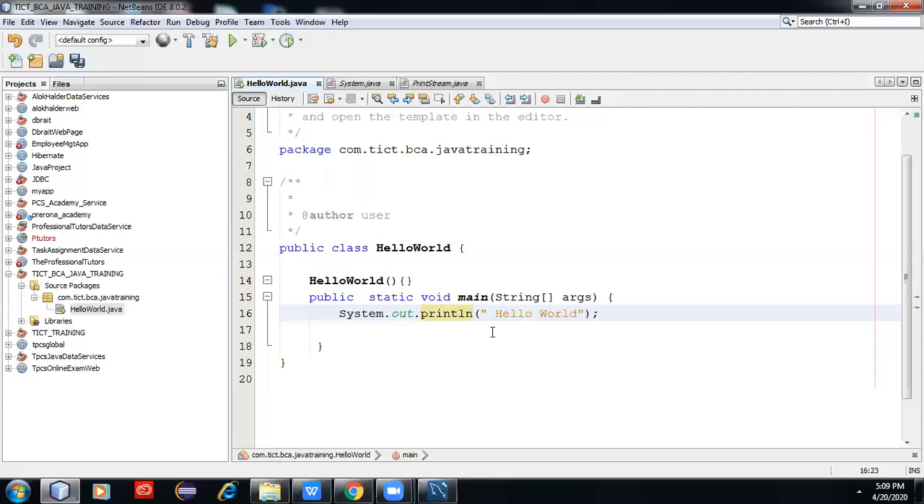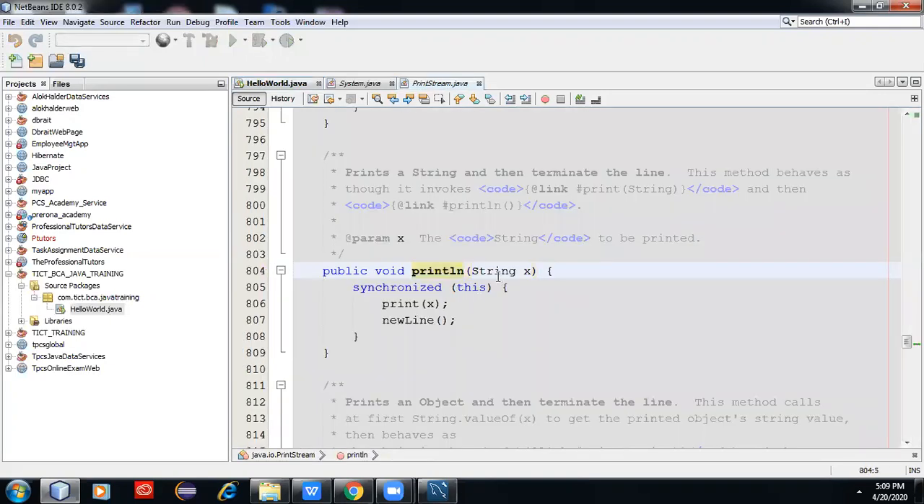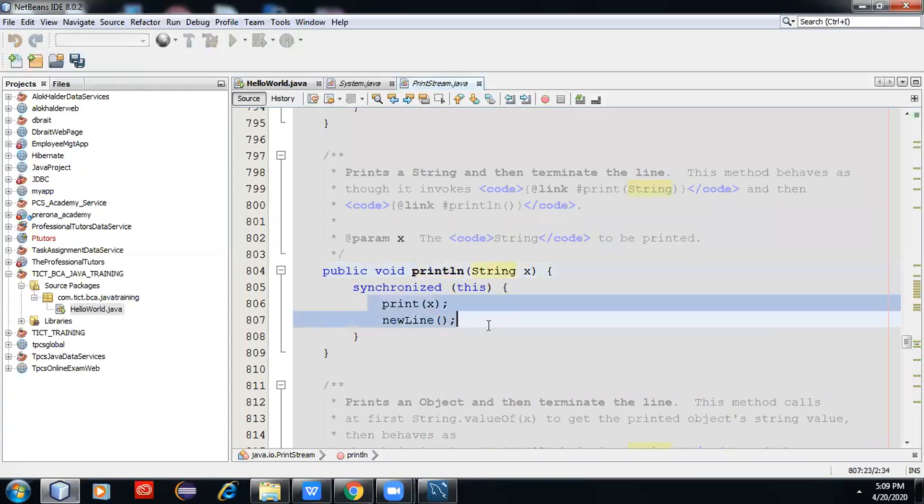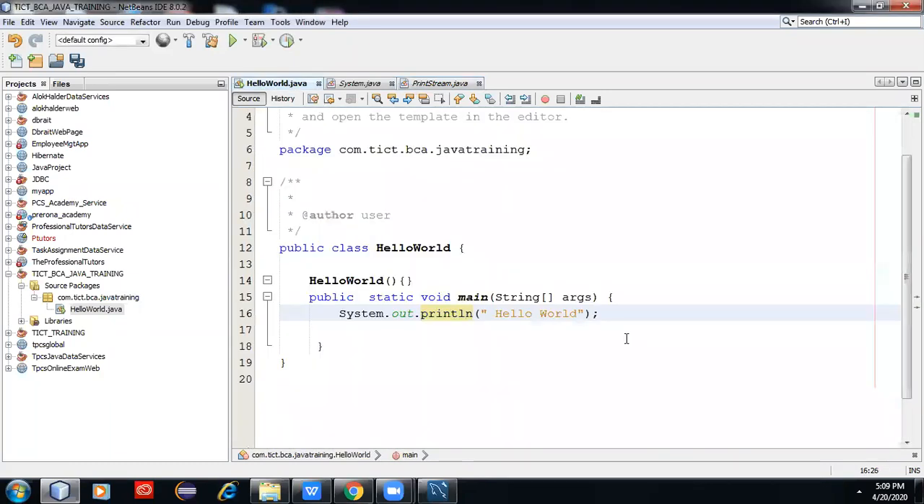What is actually happening? We are writing hello world. This value is getting passed as a parameter to println, and it is actually printing here. This is the way it prints; these are the internal things happening. This is the explanation of System.out.println.